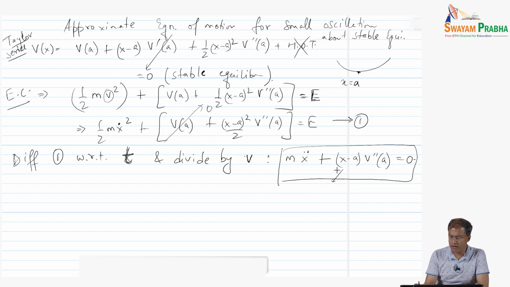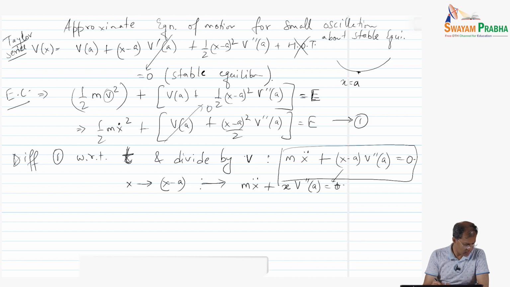What we can further do, there is one more step: we can replace x by x minus a, and then our equation of motion comes out to be m x double dot plus x times V double prime a is equal to 0, right?